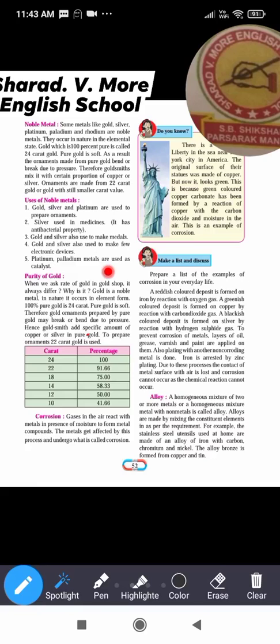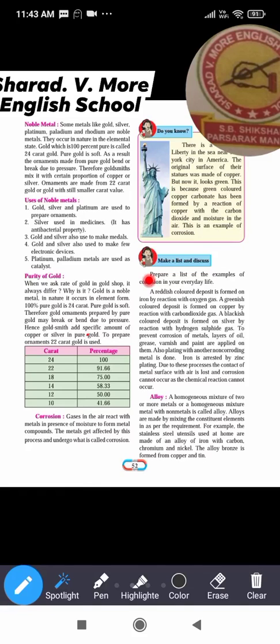So what is a catalyst? Catalysts are substances which are added to the reactants during a chemical reaction. They do not take part in the chemical reaction, but by their presence only the rate of reaction increases. Such substances are called catalysts. So here platinum and palladium are used as catalysts.